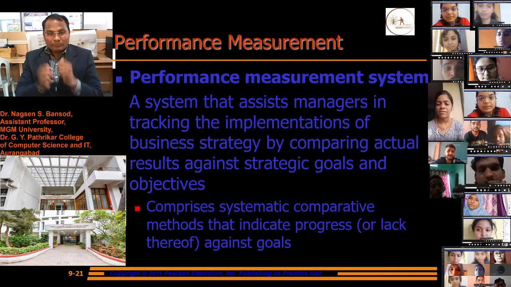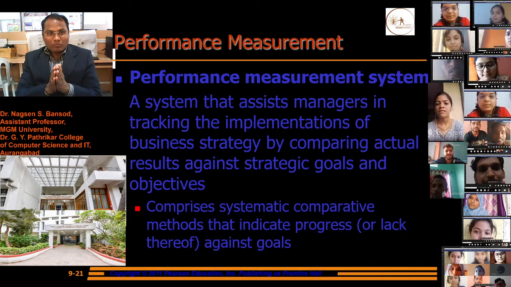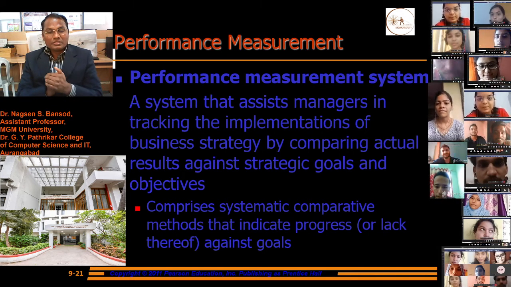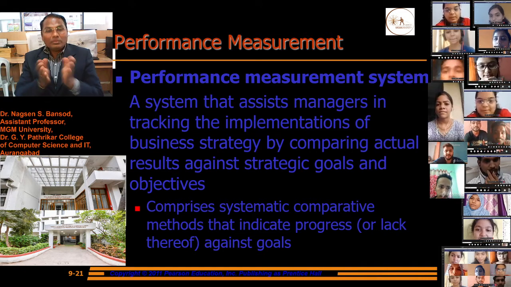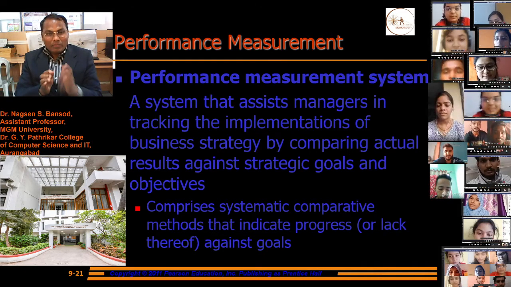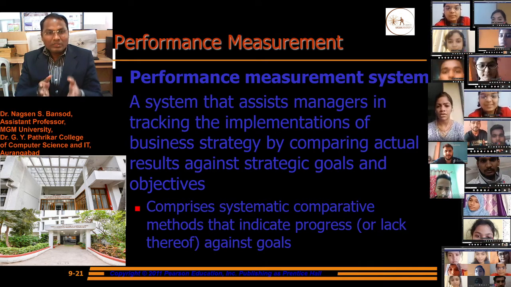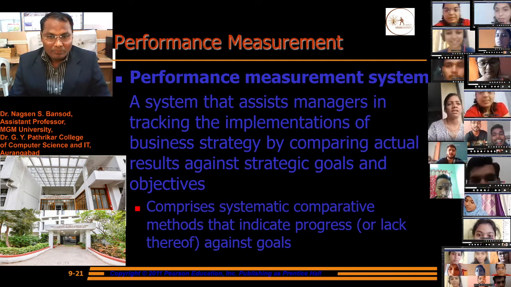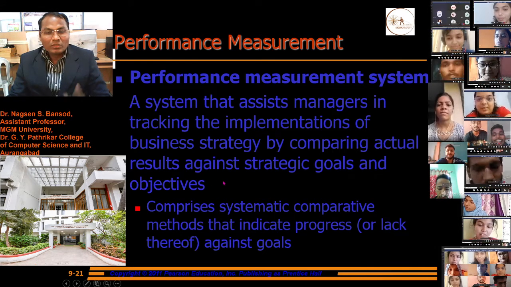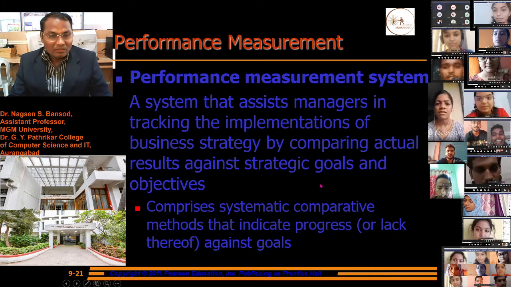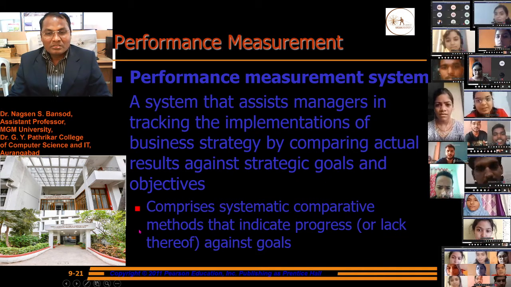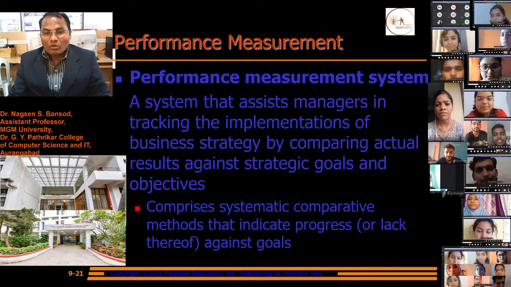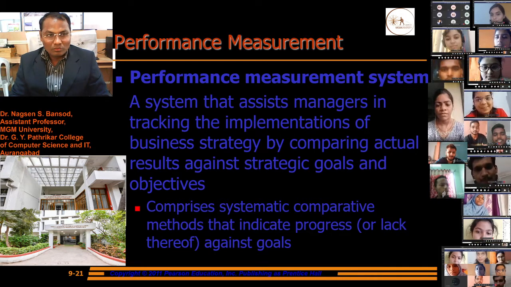The manager will take decisions with the help of a model, and that model's performance we need to check by comparing the actual results against the strategic objectives, using systematic comparative methods that indicate progress or lack thereof against the goal.